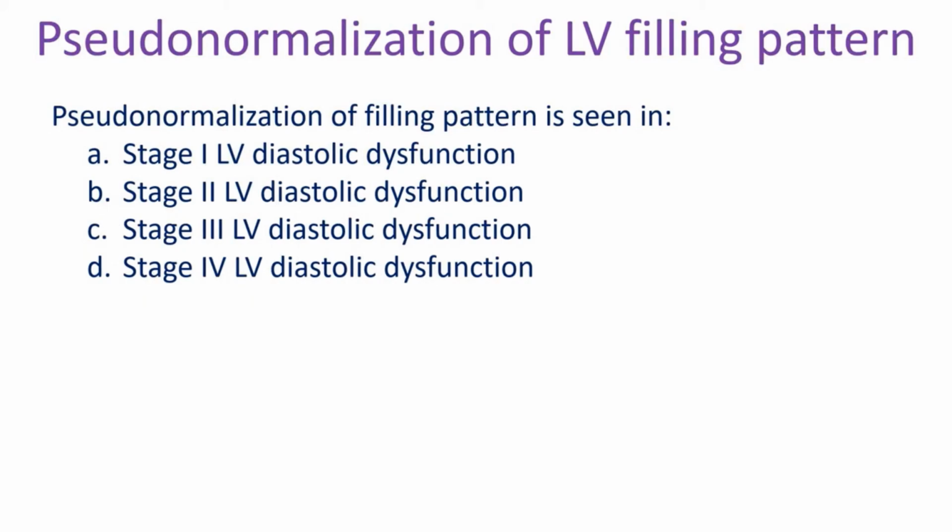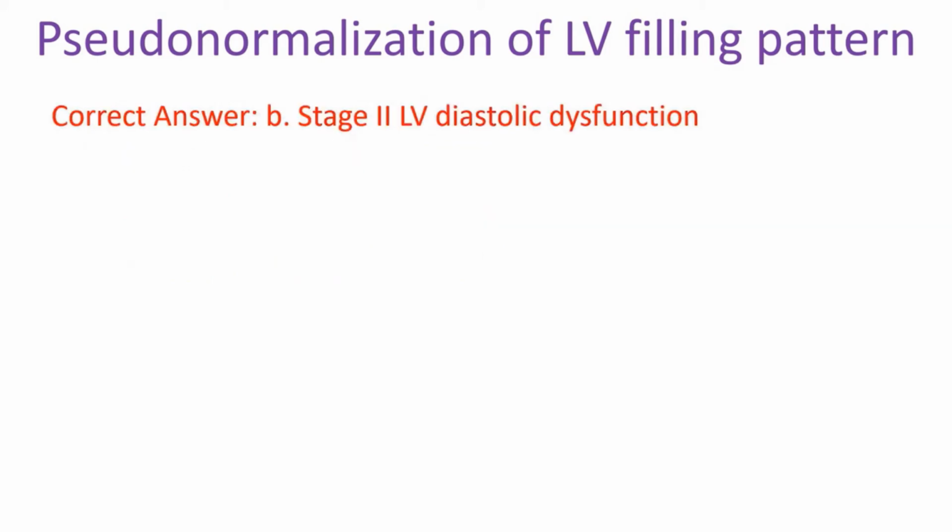Pseudo-normalization of LV filling pattern is seen in A. Stage 1 LV diastolic dysfunction. B. Stage 2 LV diastolic dysfunction. C. Stage 3 LV diastolic dysfunction. D. Stage 4 LV diastolic dysfunction. Correct answer B. Stage 2 LV diastolic dysfunction.